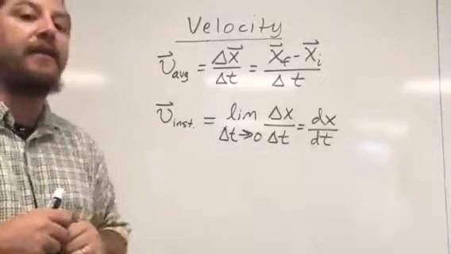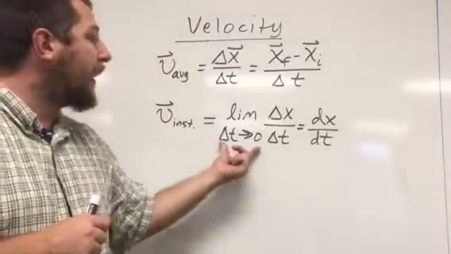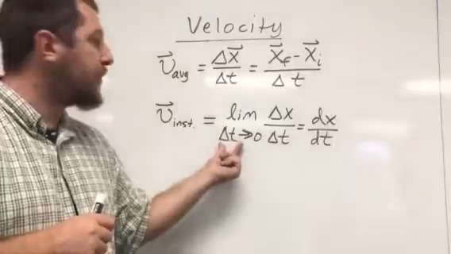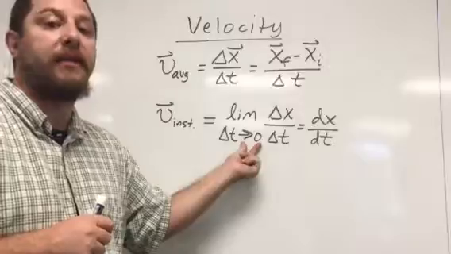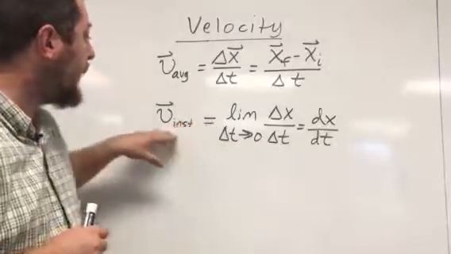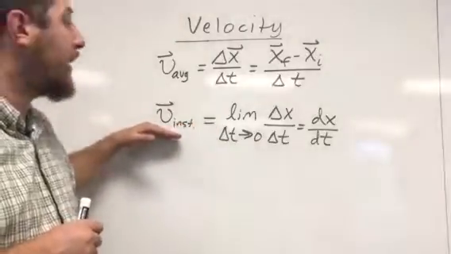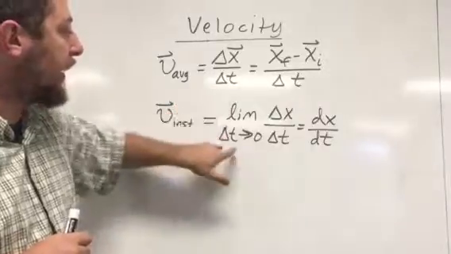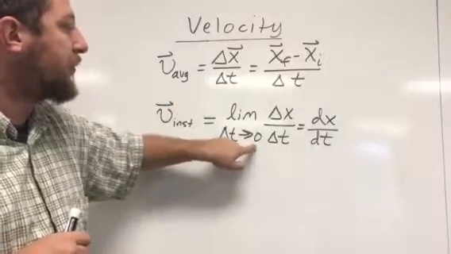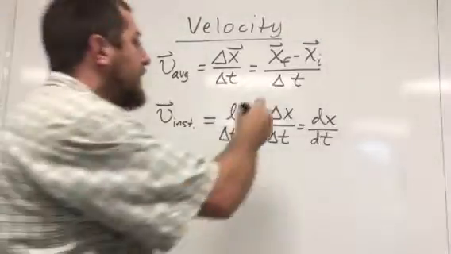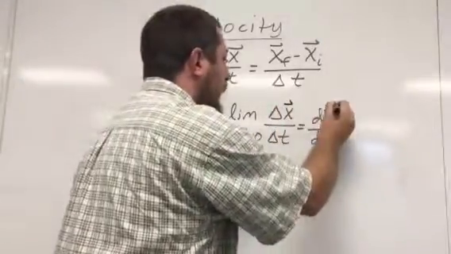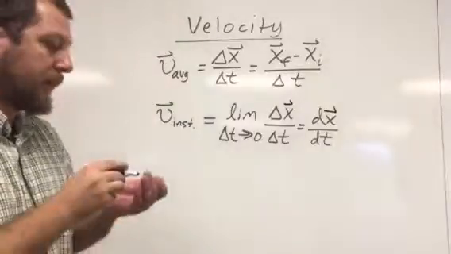The instantaneous velocity, on the other hand, again, considers motion when my time intervals are extremely small or infinitesimally small. And we define the instantaneous velocity mathematically as, in the limit that my time interval goes to 0, of delta x over delta t. And this is technically a vector, all right? Those are both technically vector quantities.